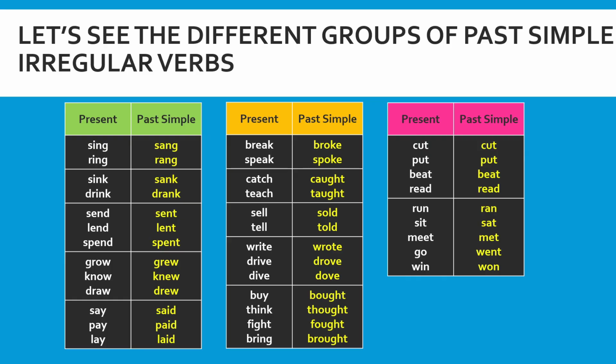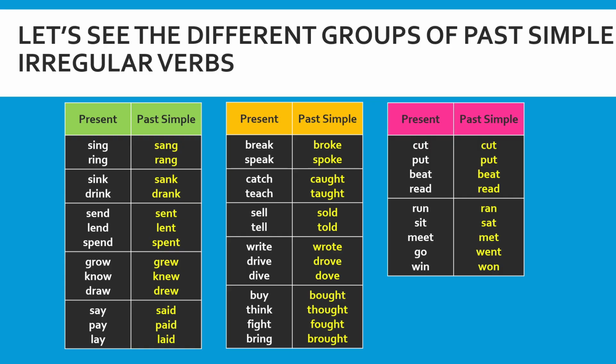These are the no change verbs, which means it is the same spelling in both present and past simple form. Run, ran, sit, sat, meet, met, go, went, win, won. And these are among the most common irregular verbs used in English when we are writing.